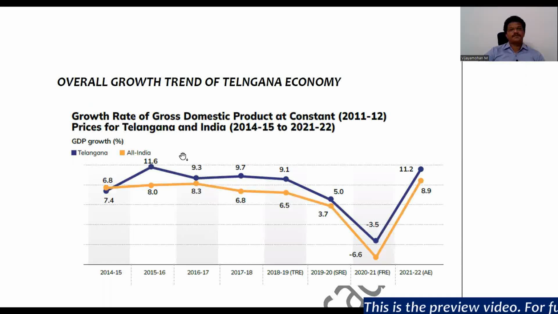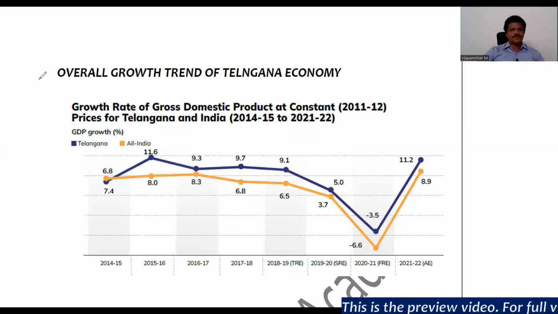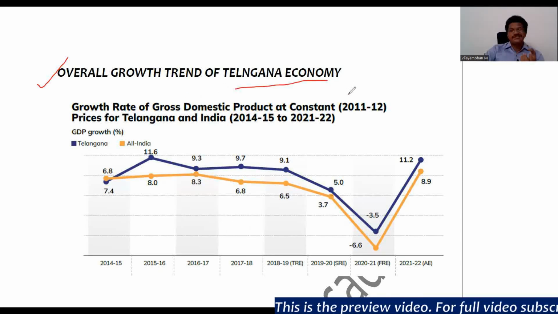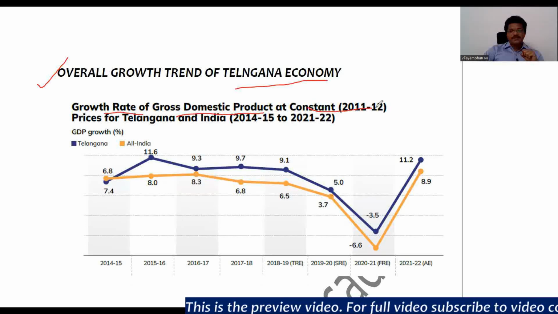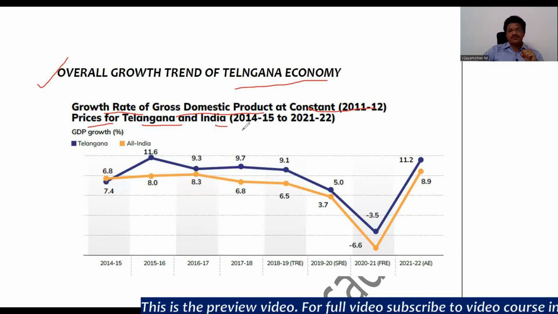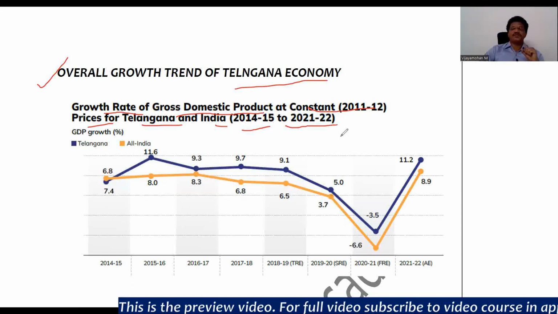Yeah. Now we will see the first topic. What is the overall growth trend of the Telangana economy? How has the overall growth of the Telangana economy performed since the formation of the state, right? Now we will first see the growth rates, right? Growth rate of gross domestic product at constant 2011-12 prices for Telangana and India, that is from 2014-15 to 2021-22, right?